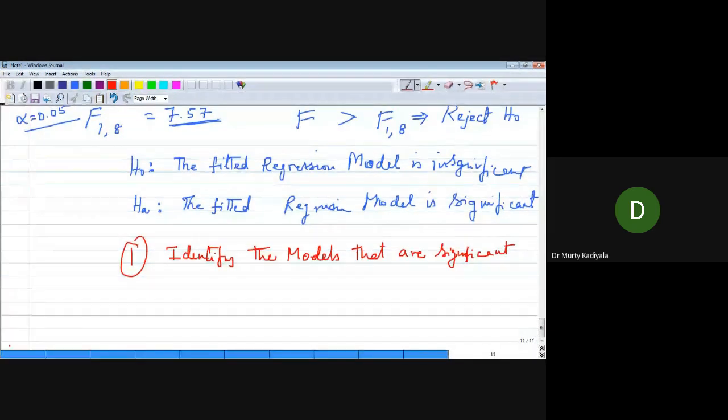What is the next step you have to do? Variable significance, sir. Use the model that has high R square for prediction.